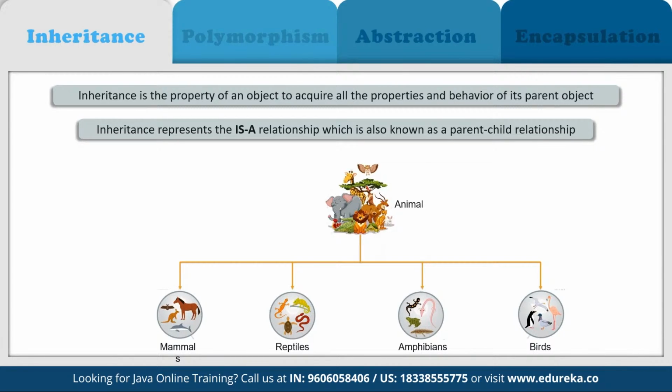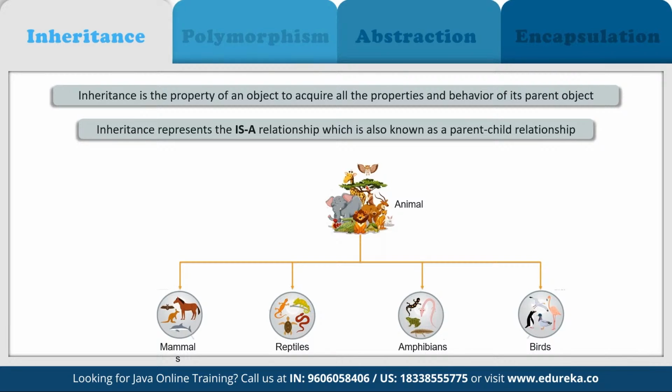Now let's say we pick up a specific type, mammals. In mammals, horses, whales, human beings, monkeys, they all are part of mammals, right? Because they all share common characteristics of mammals, and again, we can segregate them further. So basically what we are trying to do is inherit the properties of a class in all the other components in that class to improve the functionality. Because suppose a property has been defined in a class or in a subclass, then that can easily be carried over to all the child components as well.